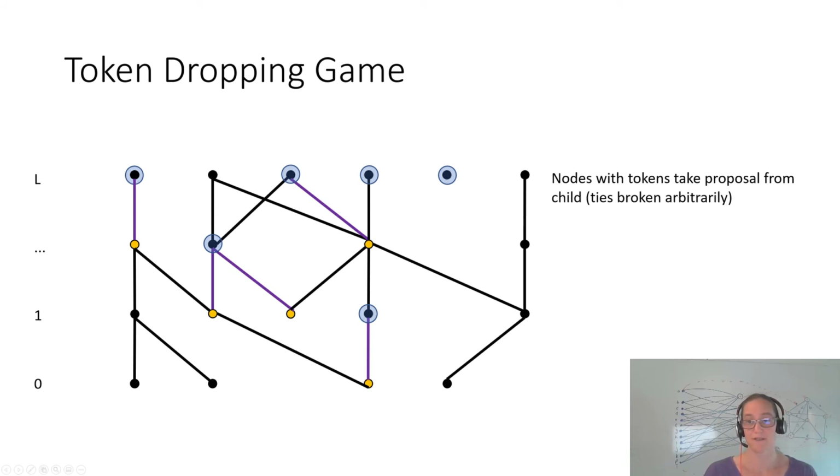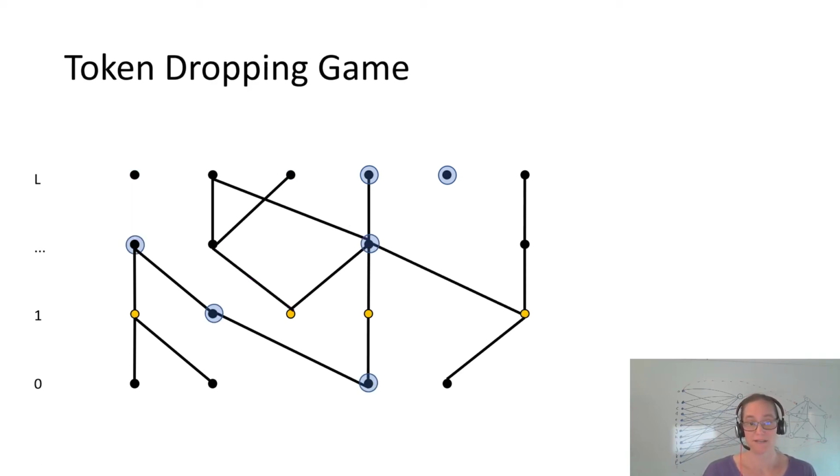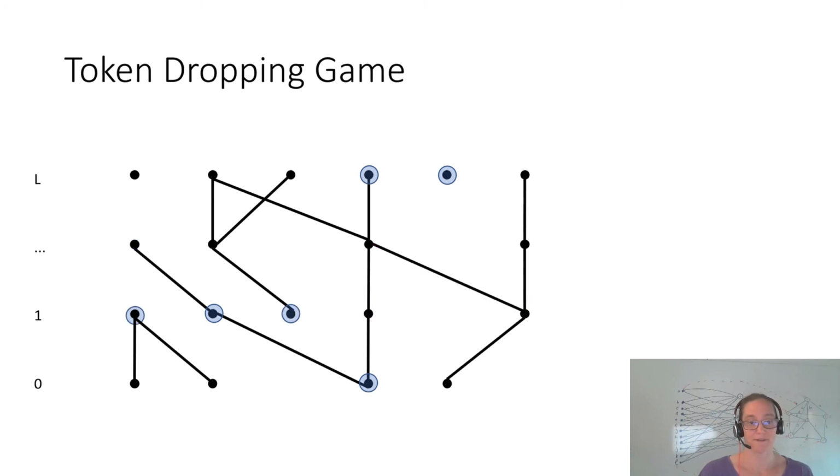Nodes with a token take the proposal from one child. Again, ties are broken arbitrarily, and then they pass down the token. After passing down the token, the edges are removed from the game, and the game continues exactly the same as before. So the children propose, the parents accept and send down the token, the edges are removed. And this is continued over and over again until no token can traverse down anymore.